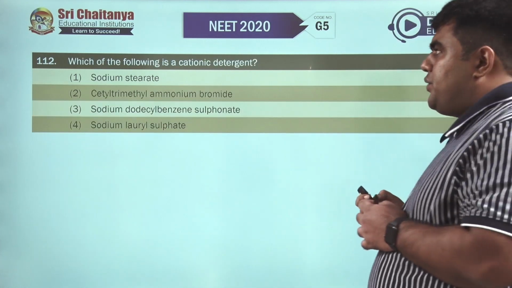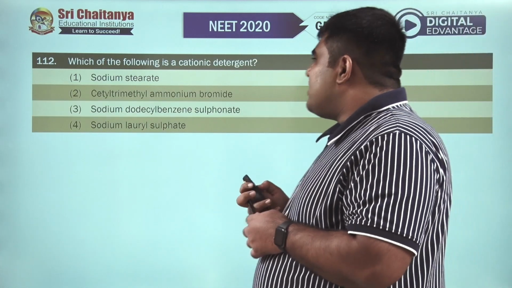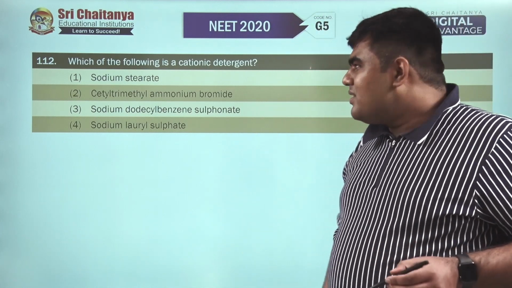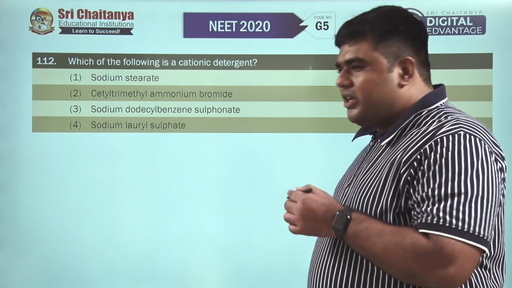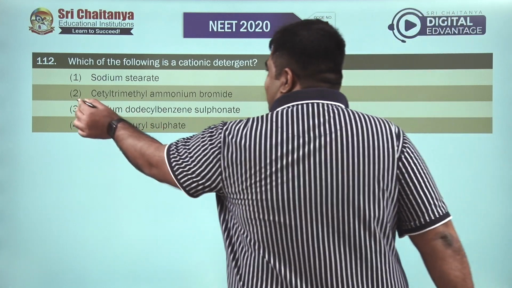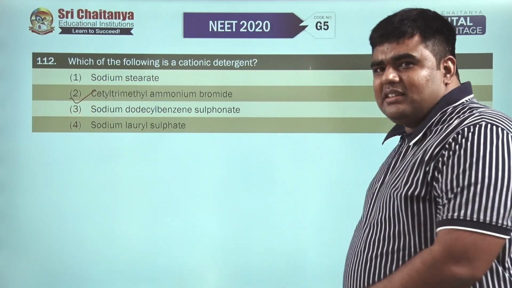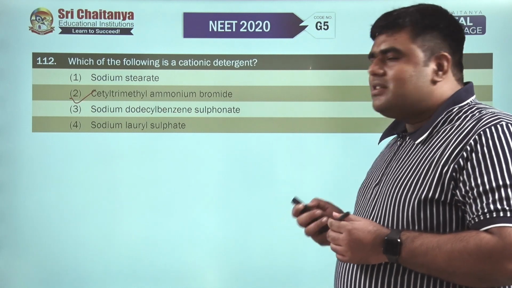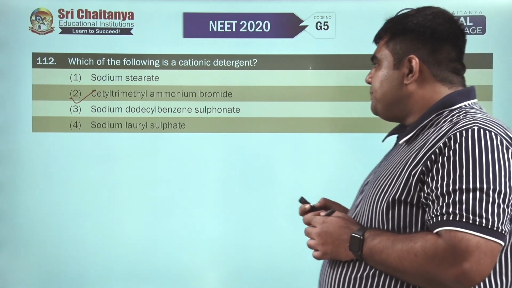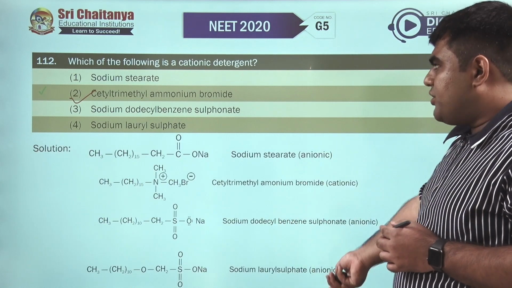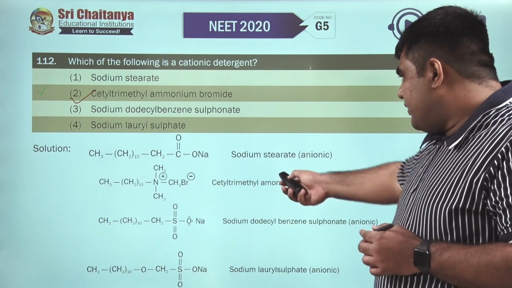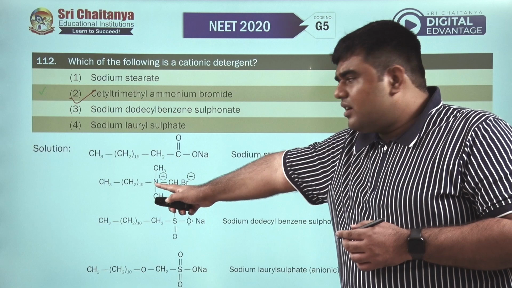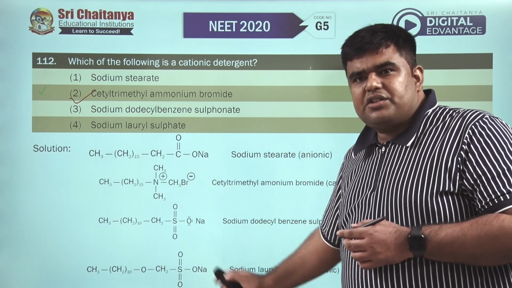Question number 112. Which of the following is a cationic detergent? The first is sodium stearate, second is cetyl trimethyl ammonium bromide. Yes, we know that cetyl trimethyl ammonium bromide is a cationic detergent. So for question number 112, the second option is the correct option. So these are the structures of all these surfactants. We have sodium stearate, cetyl trimethyl ammonium bromide, it is cationic, the rest of them are anionic detergents.